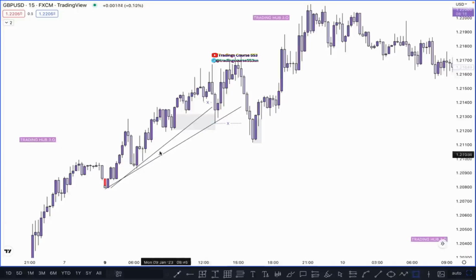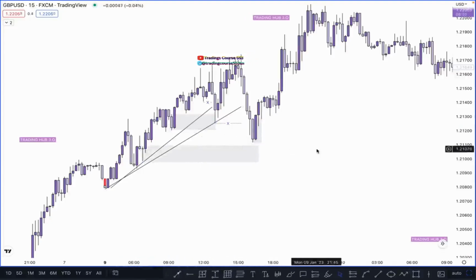After taking out the inducement, we can buy here, and one more position is possible if the market taps on this unmitigated order block, correct? If the market taps here, we can also buy here, right? So these two POIs are where we can buy for the upside, because the market momentum is bullish. First one is here and second one is here, right?